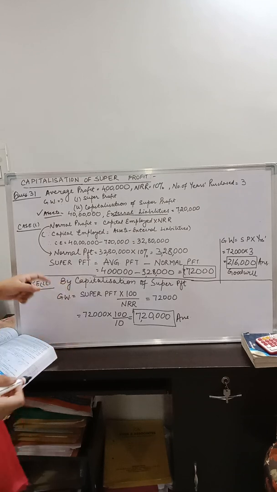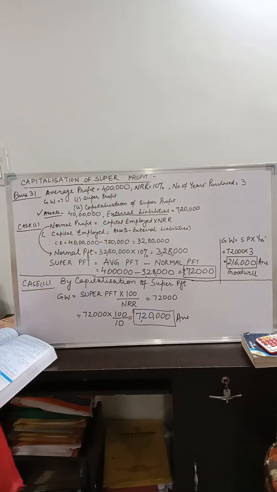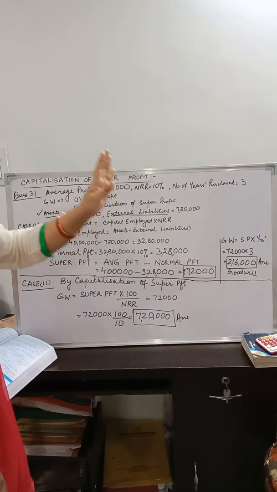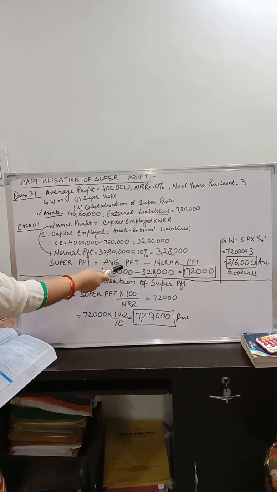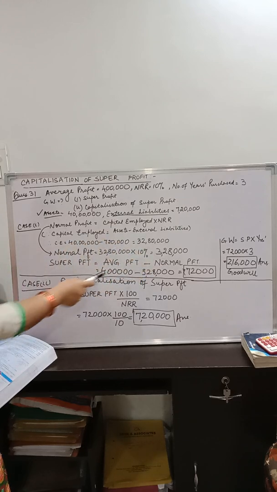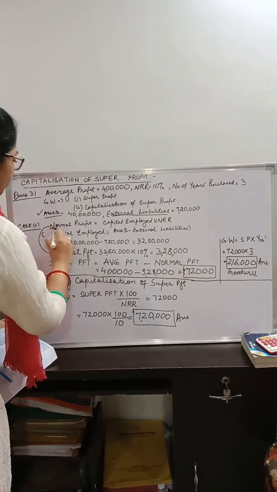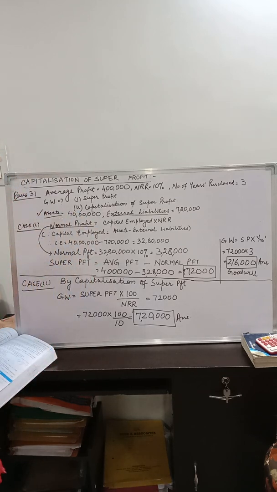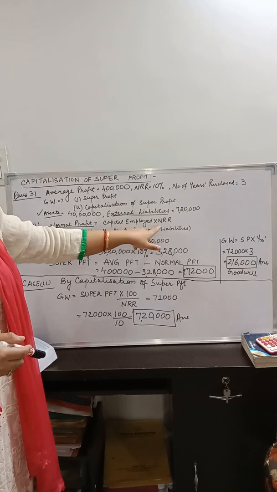Let us apply the formulas and find out the goodwill first through the super profit method, which is the second method of the chapter, and through capitalization of super profit, which is the fourth method according to the chapter. Case 1 says find out goodwill as per super profit. The formula is average profit minus normal profit. For this you require the average profit, which is given, and you also require normal profit. Since we don't know the normal profit, we will apply the formula for normal profit: capital employed multiplied by the normal rate of return.